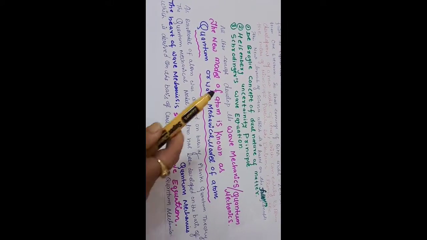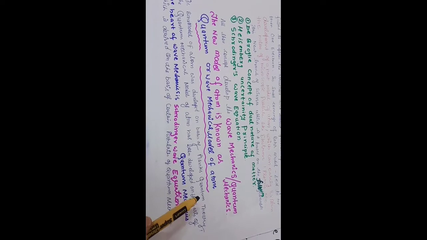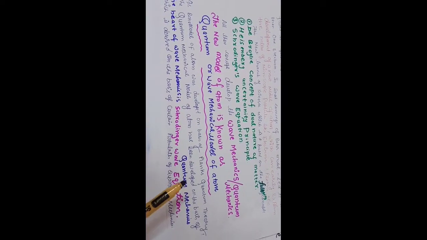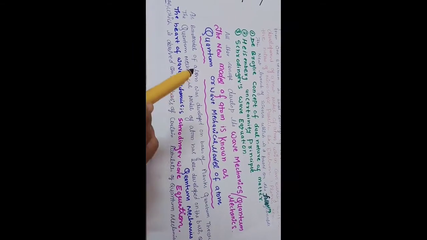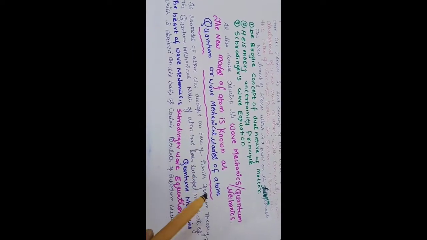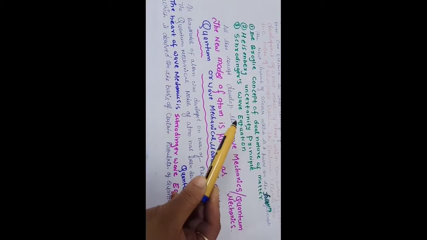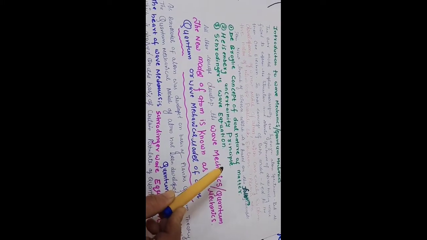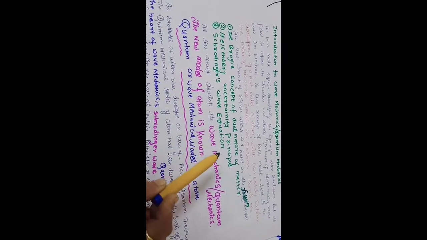As the Bohr model of an atom was developed on the basis of Planck's quantum theory, the quantum mechanical model of an atom has been developed on the basis of quantum mechanics. Here you can see our Bohr model was developed on the basis of Planck's quantum theory, but our quantum mechanical model is based upon quantum mechanics, meaning it involves these three main principles: the de Broglie concept, the Heisenberg uncertainty principle, and the Schrodinger wave equation.